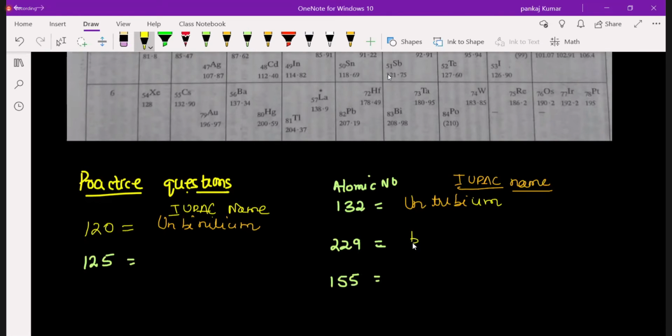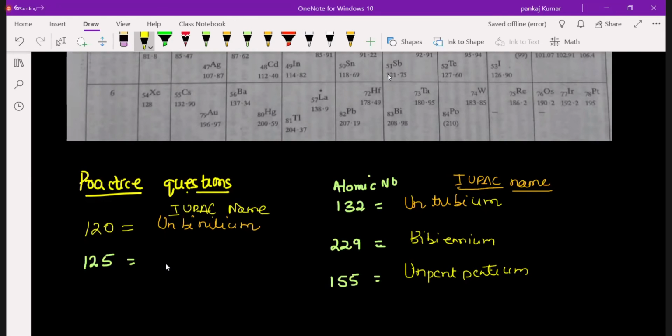This will be Bi-nil-ium. Right. Sir, this should be capital, no, sir? Which one? Capital. The first B will be capital. The next one is small. Sir, why, sir? Un-pent. Yes, sir. Pentium. Unpent and pentium.